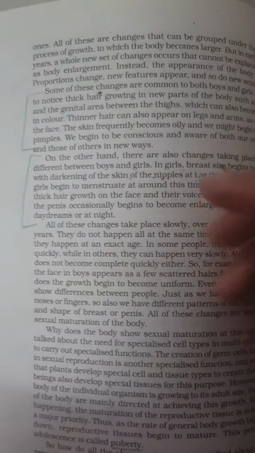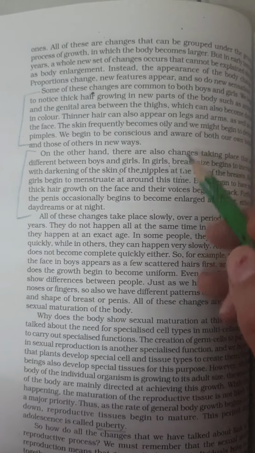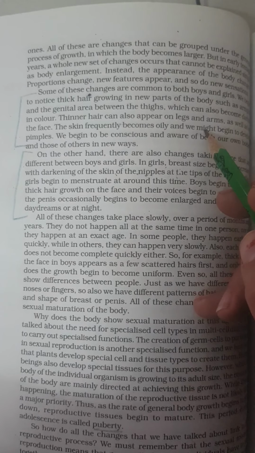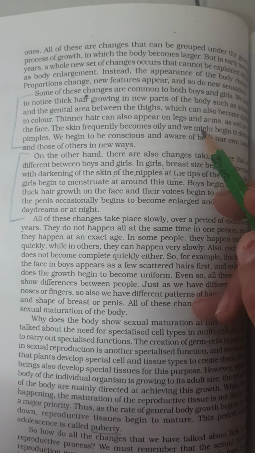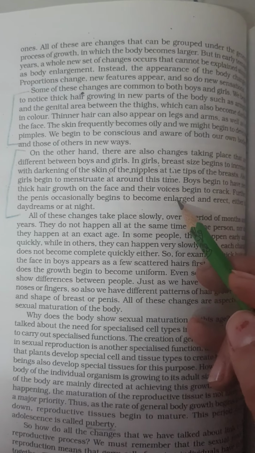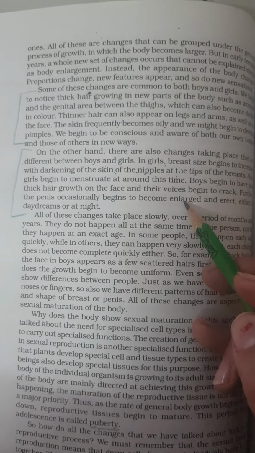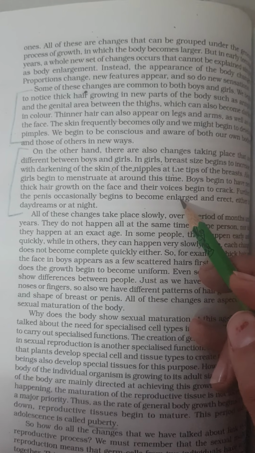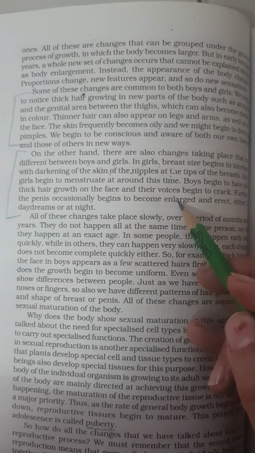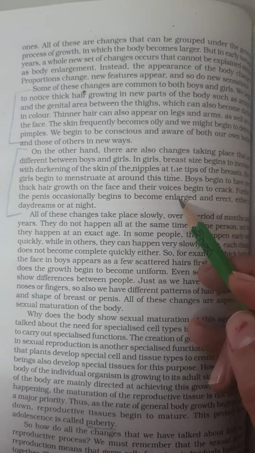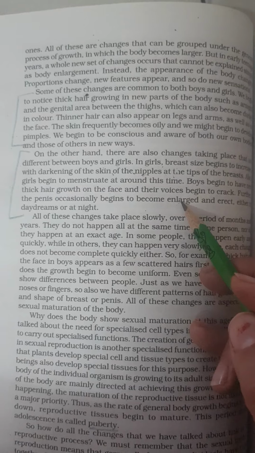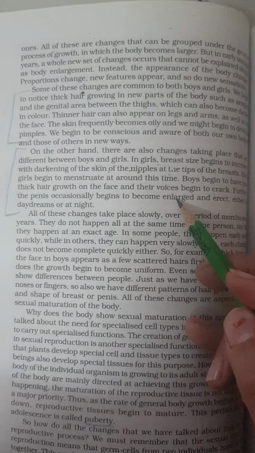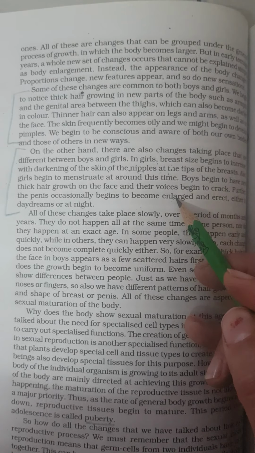Firstly, let us see in these two paragraphs, there are certain changes in the body that occur at the time of puberty. This paragraph deals with the changes which are common to boys and girls, and then there are changes which are different also in boys and girls. These changes occur at puberty, which is the teenage from 11 to 13 or 14 years of age. During this time, the development of body takes place, which is referred to as secondary sexual characters, which makes a male look like a male and a female look like a female.